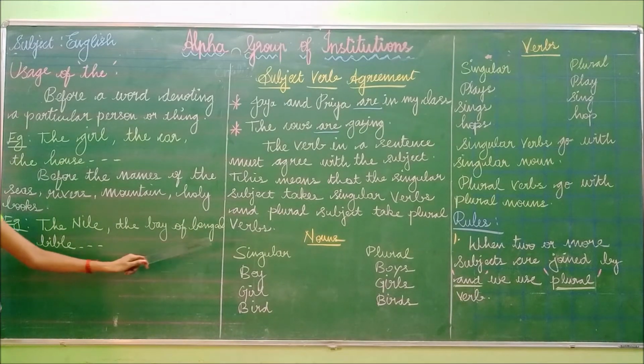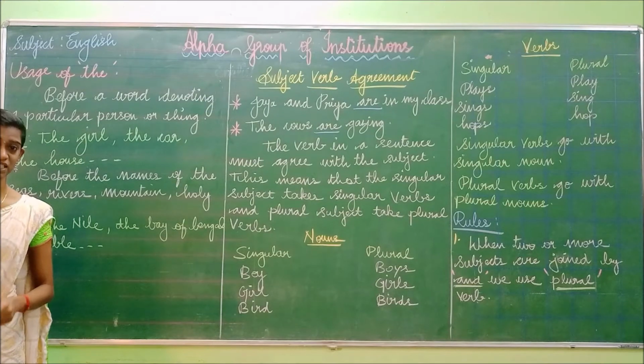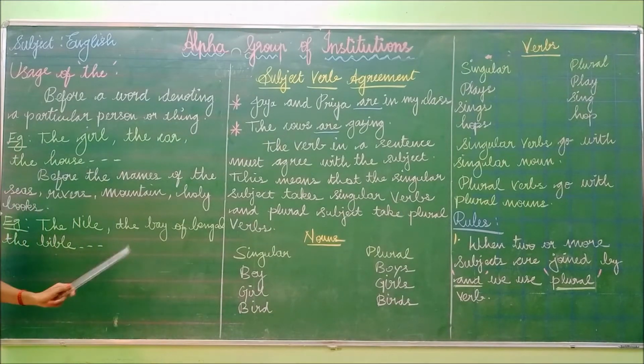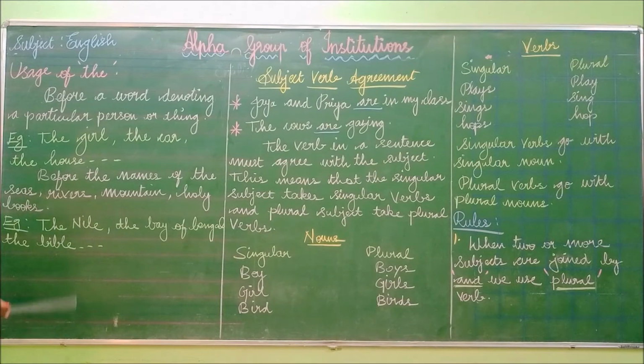Likewise, the Bay of Bengal. What is the Bay of Bengal? The Bay of Bengal is a sea. While representing a sea, we have to use the article: the Bay of Bengal. Next, the Bible. Understood?